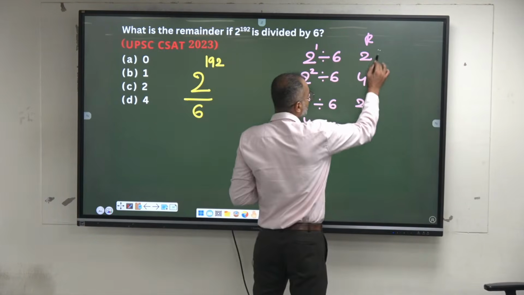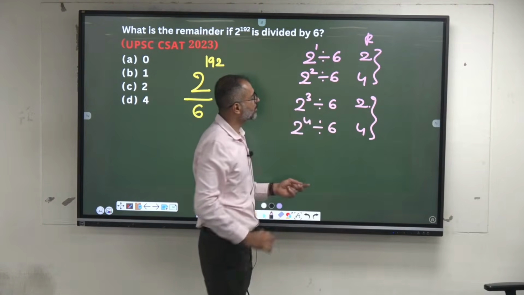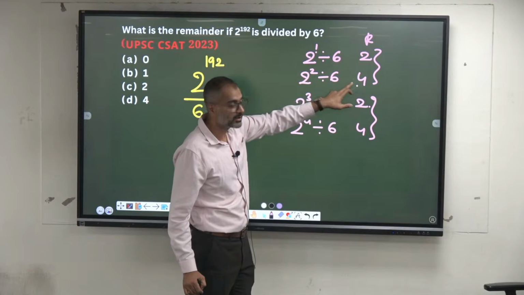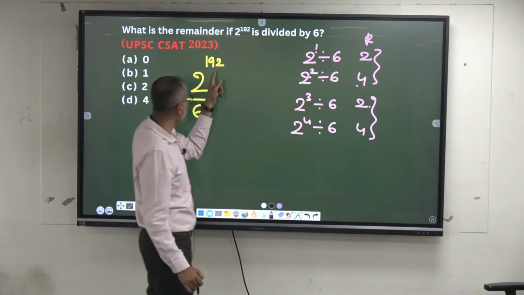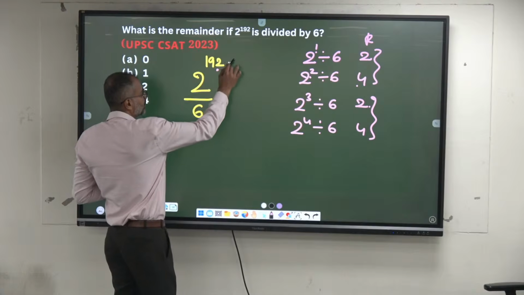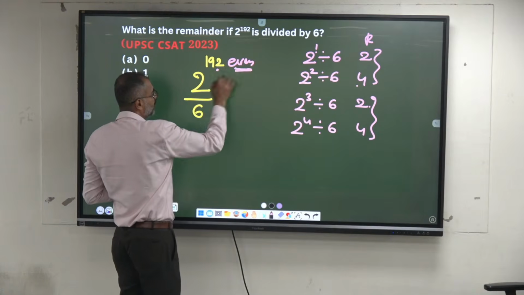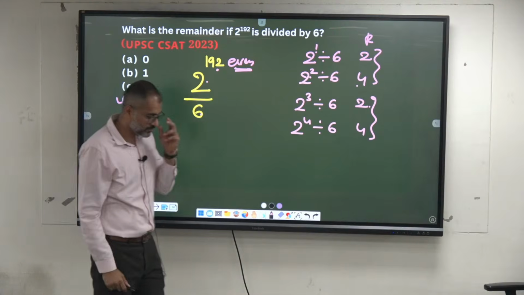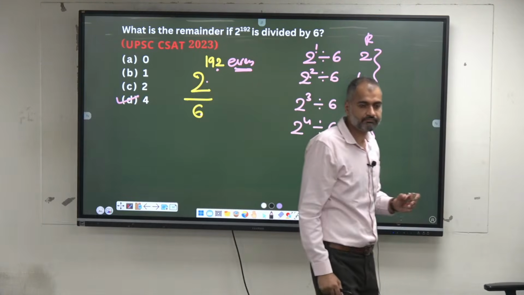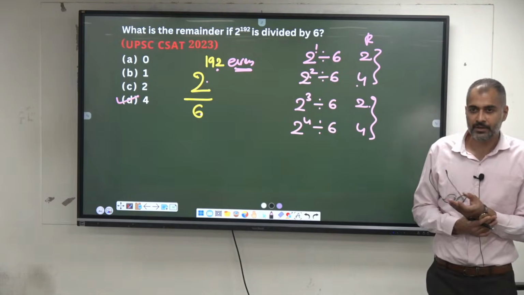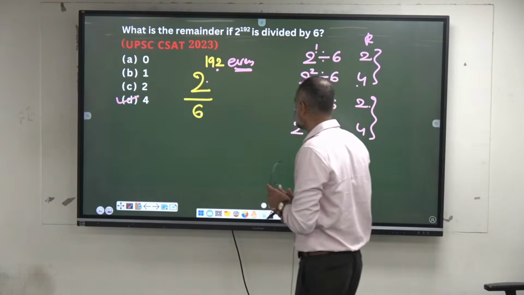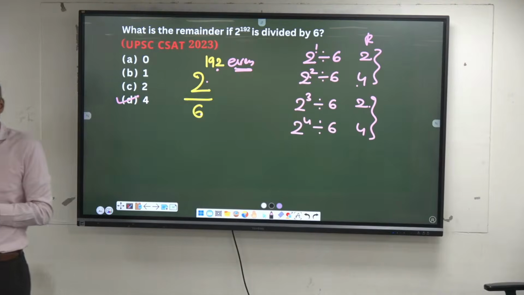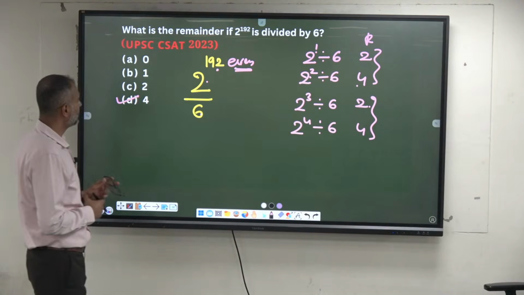So either we are getting 2 or 4. We get 2 when the power is odd. When do we get 4? When the power is even. So 2 to the power of even divided by 6, remainder has to be what? Or else any other form you do, the remainder is 4. Okay, best thing is to go for cycle.